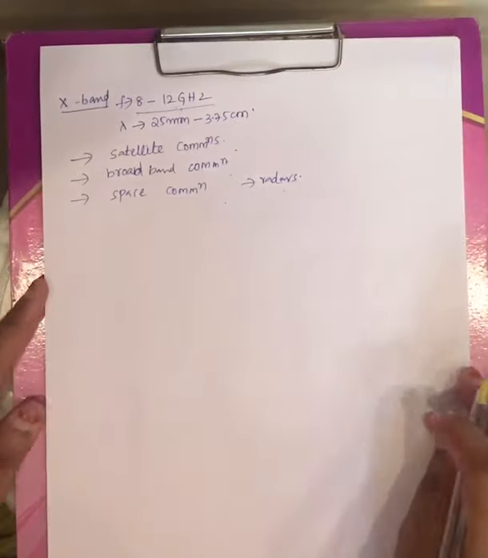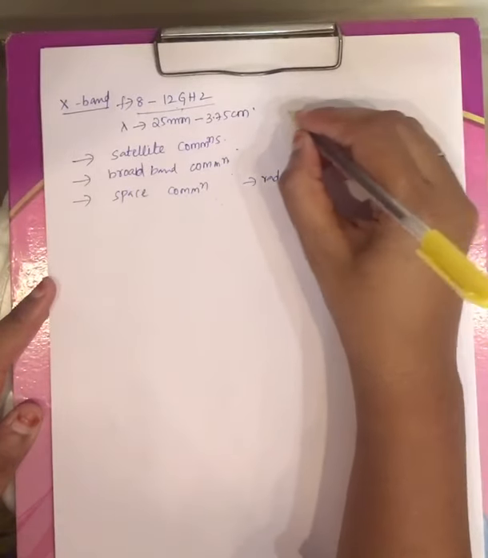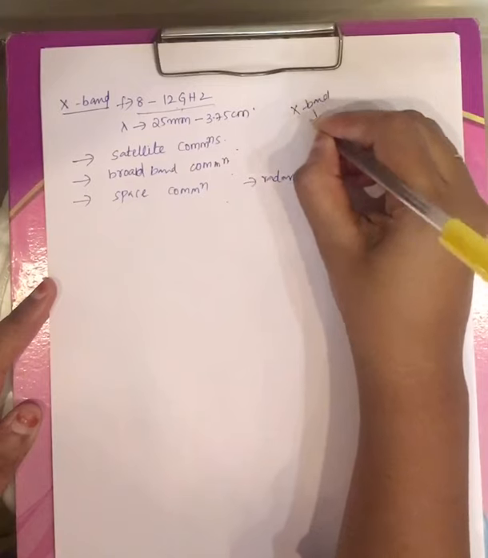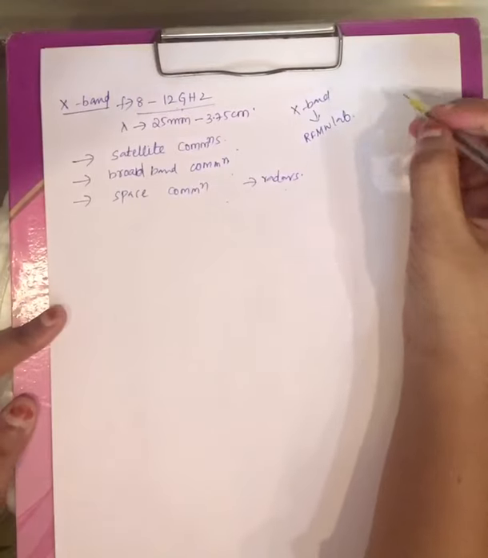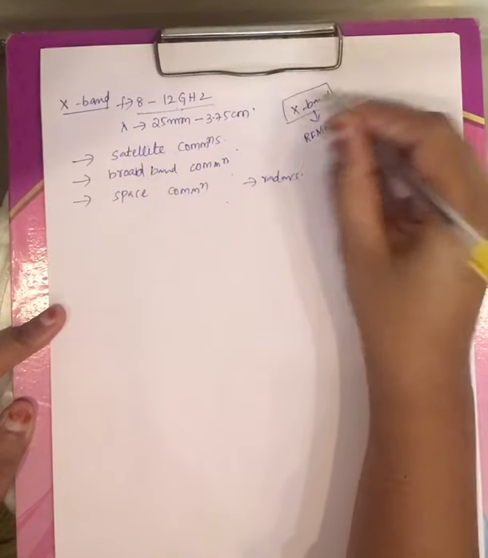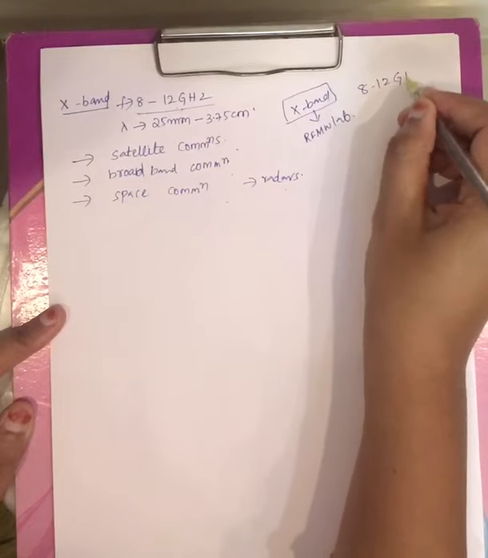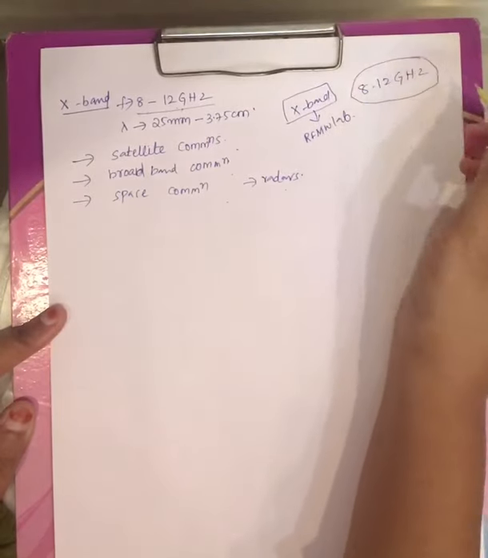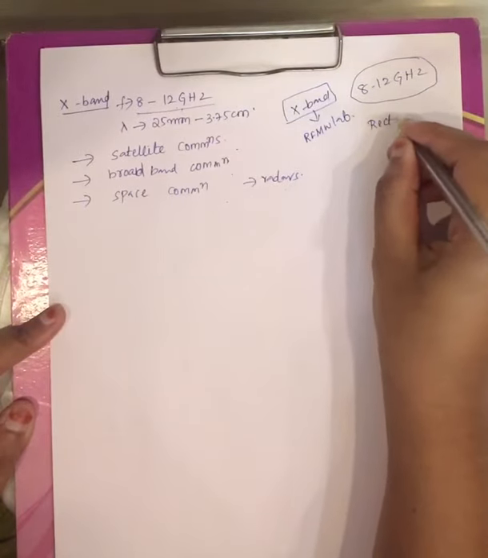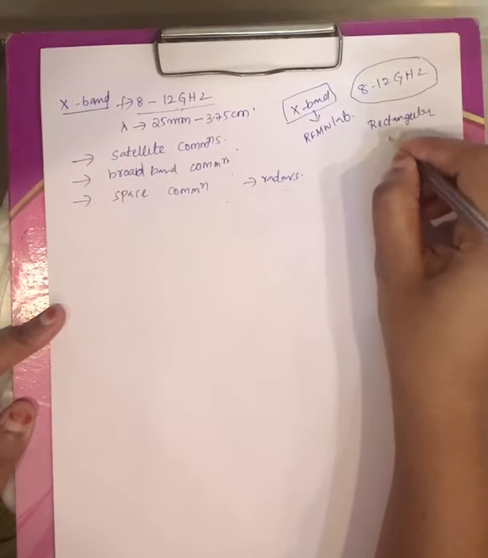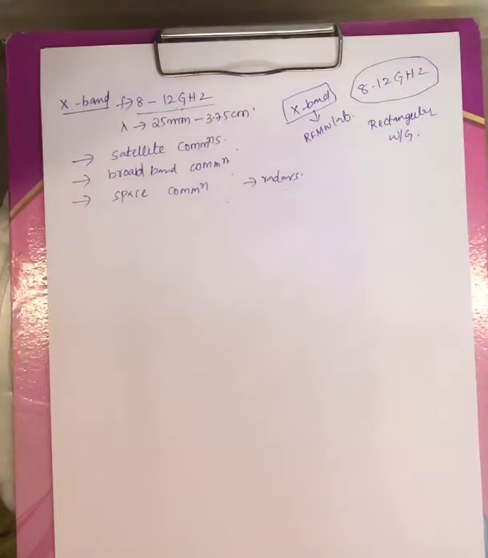Now coming to the fifth band, and as I have said, this X band is used in your lab also, the RFMW lab. You will have a lab with this concerned subject, and under that lab you will operate microwaves with frequency range varying from 8 to 12 gigahertz only. Why not others? Why not above X band? Why not below X band? That I will say while explaining your component called rectangular waveguide. But meanwhile, remember, X band is used in your lab, and X band is nothing but the microwave band with frequency range 8 to 12 gigahertz.